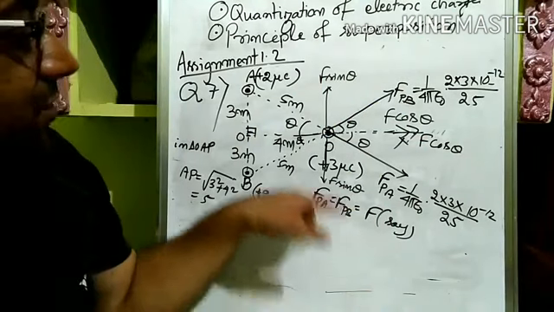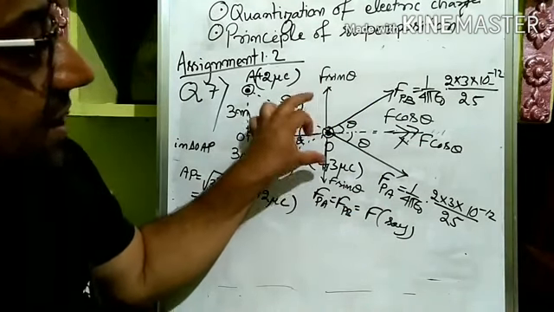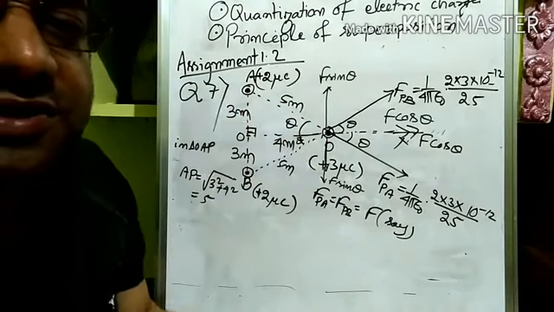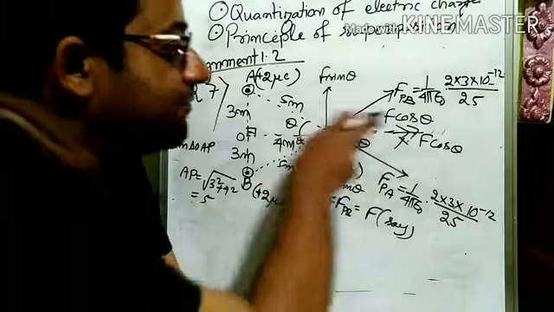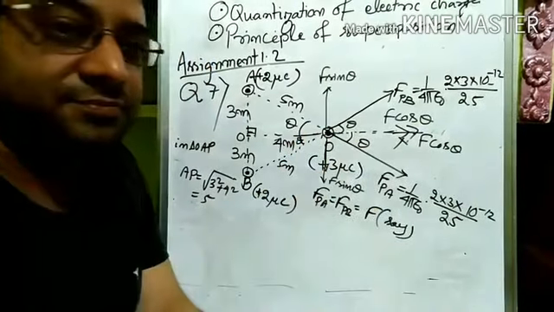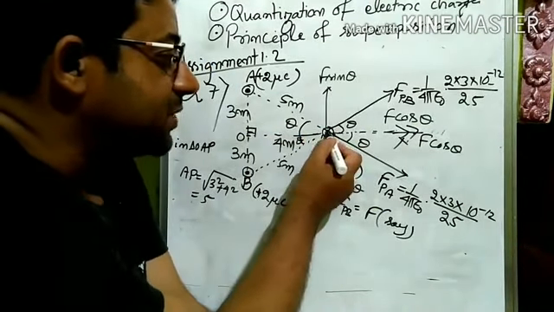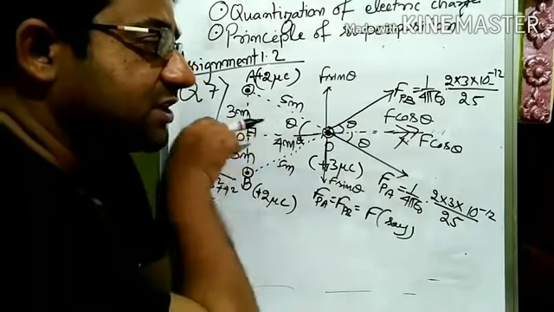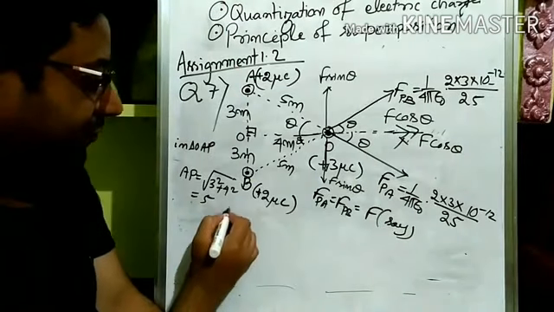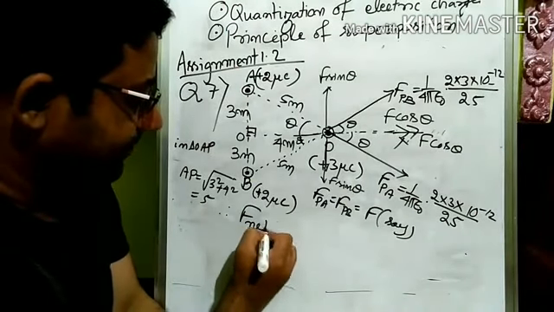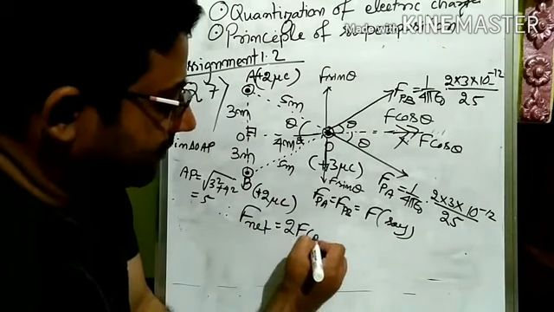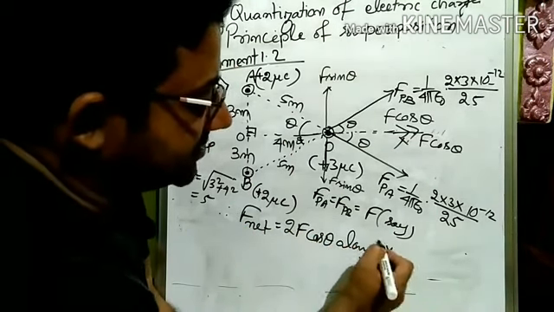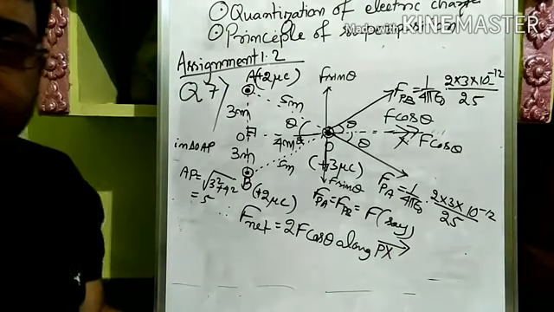Clear? So now see, F sin theta and F sin theta are equal in magnitude and opposite in direction. That's why they will be cancelled out by each other, yes or no? Fine. But the F cos theta components get added up. So what is the total force experienced by P? It is F cos theta plus F cos theta, 2F cos theta along PX. So therefore I am writing F net is equal to 2F cos theta along PX. Yes or no? Is it clear to everybody?